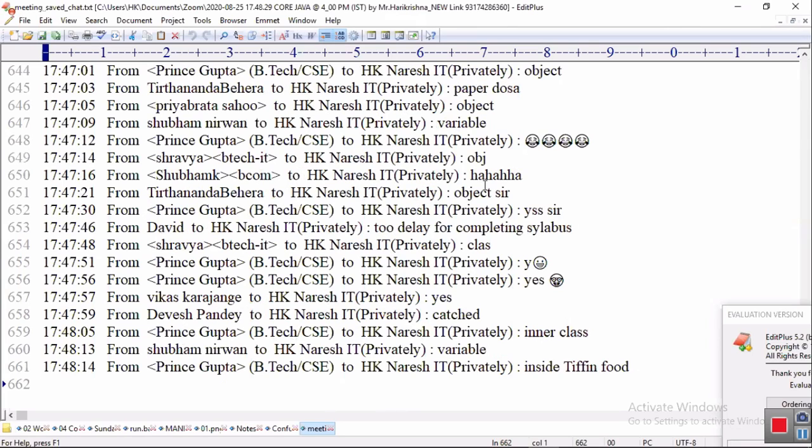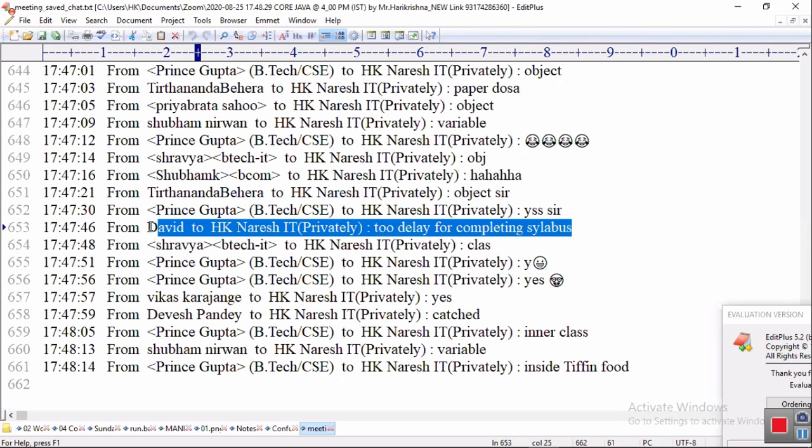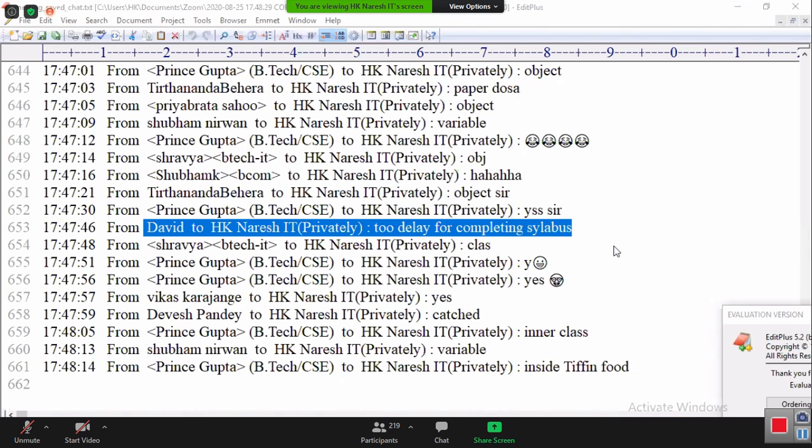Otherwise, he will create a lot of problems in future. David, you please try to talk to Nagababu, and he will return your fees.